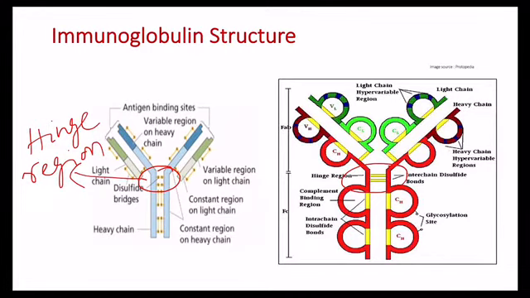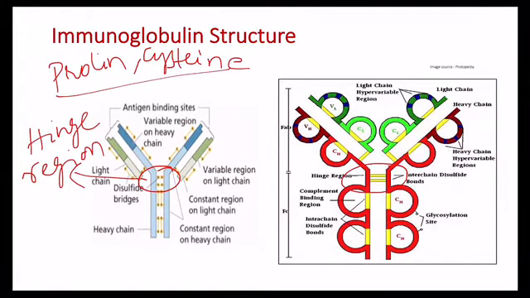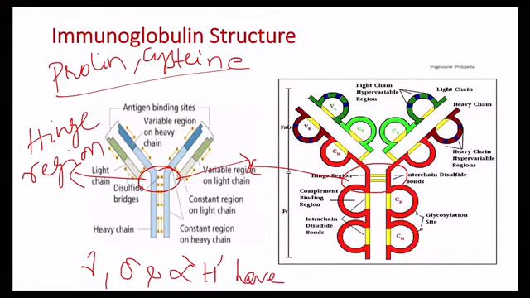The hinge region is rich in the amino acids proline and cysteine. This hinge region is more flexible, and it can be subjected to cleavage by enzymes. Gamma, delta and alpha heavy chains have a hinge region.